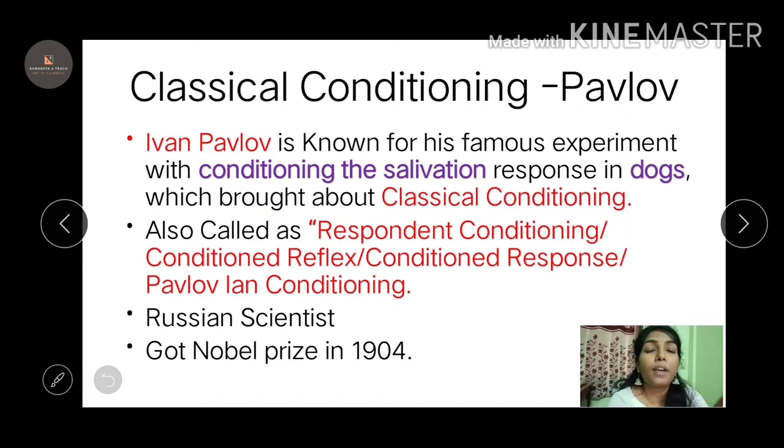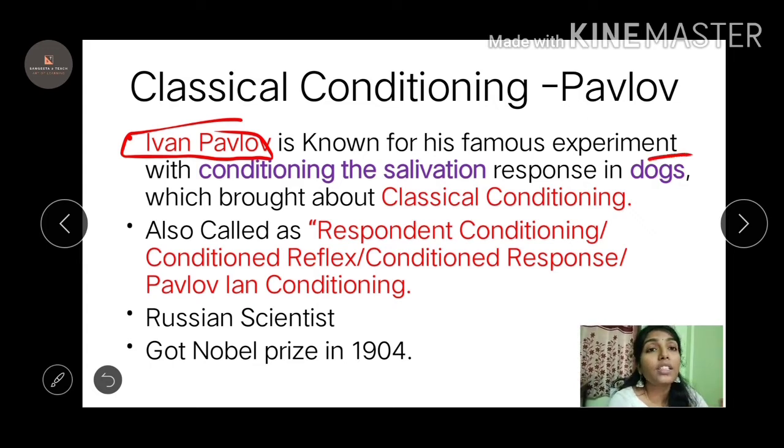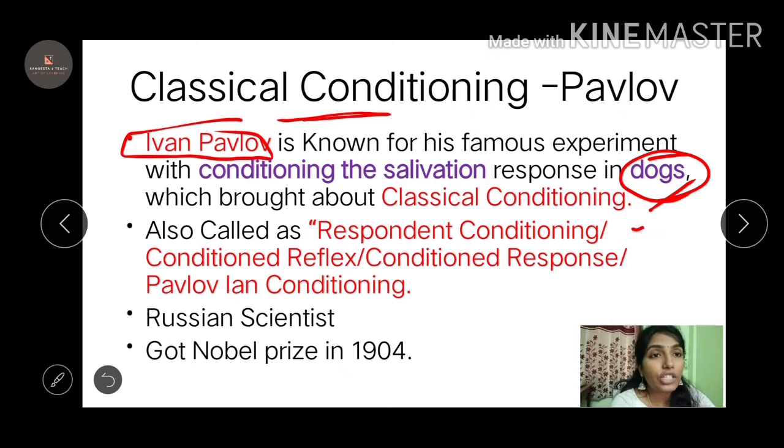Ivan Pavlov is known for his famous experiment, conditioning the salivation, which was conducted on dogs. Classical conditioning is also called response conditioning, conditioned reflex, conditioned response, and Pavlovian conditioning. These are the different names you have to remember. He was a Russian scientist. He got the Nobel Prize in 1904. This is the basic information about classical conditioning.